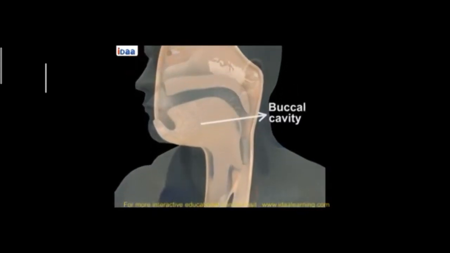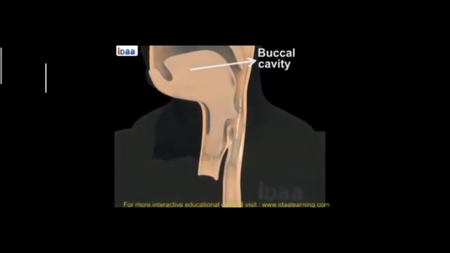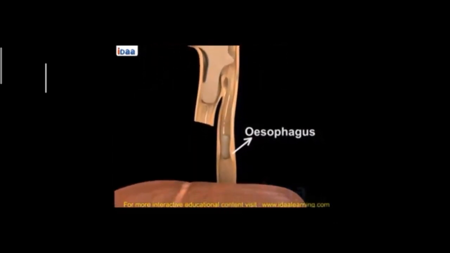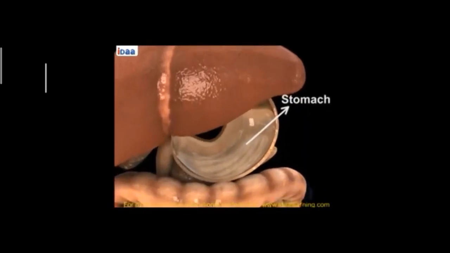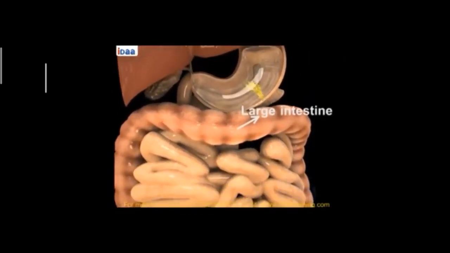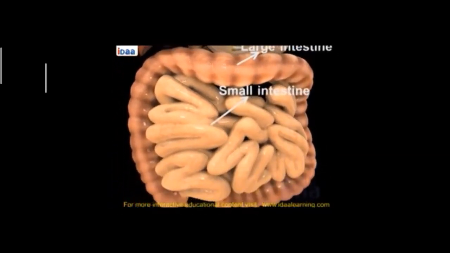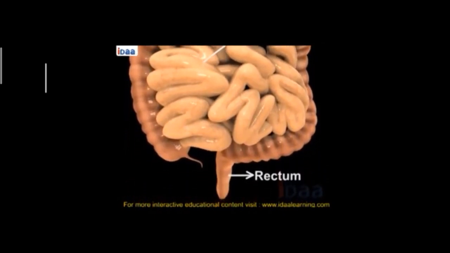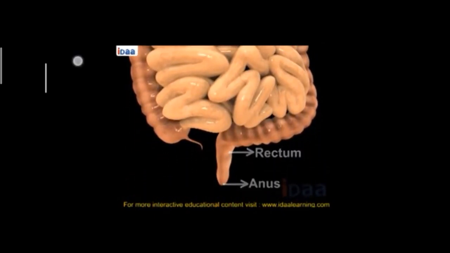The parts of alimentary canal are buccal cavity, esophagus or food pipe, stomach, small intestine, then large intestine, rectum and anus.